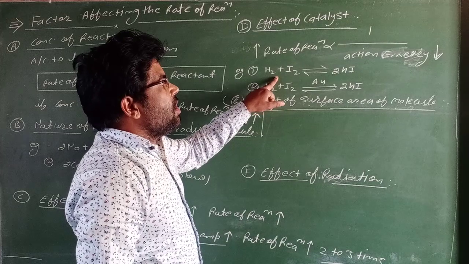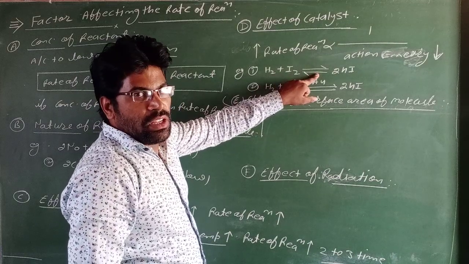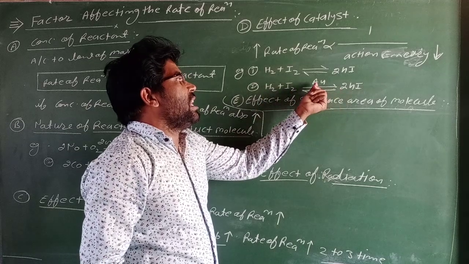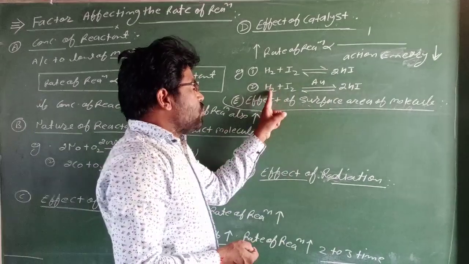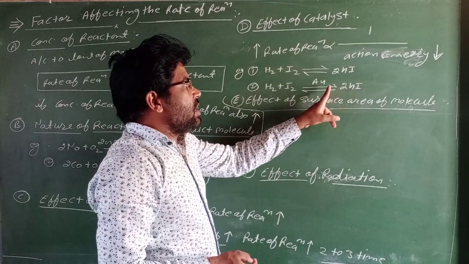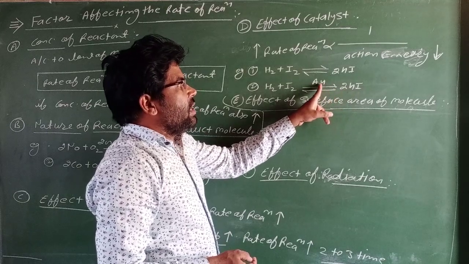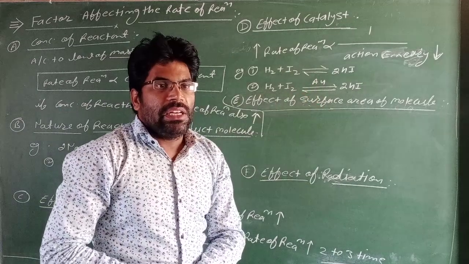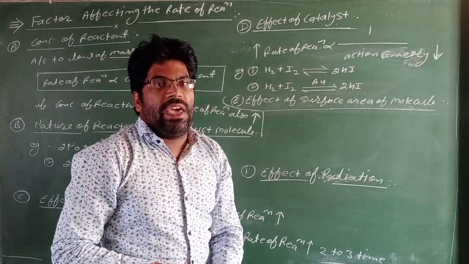In this reaction, no catalyst is present. And in the second reaction, H2 plus I2 is converted into twice HI, but in the presence of a catalyst.